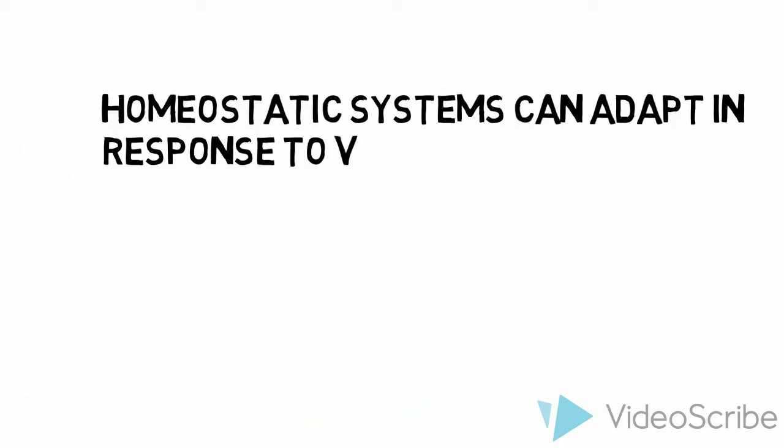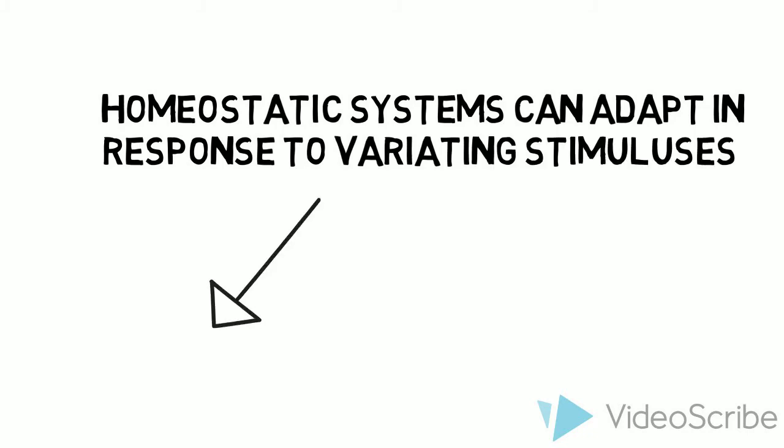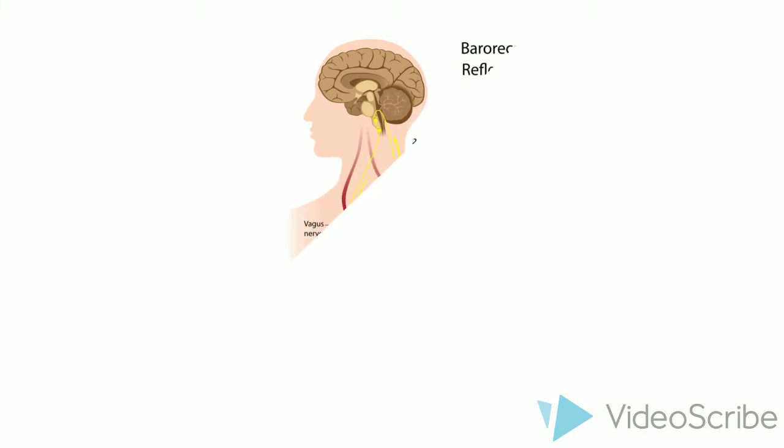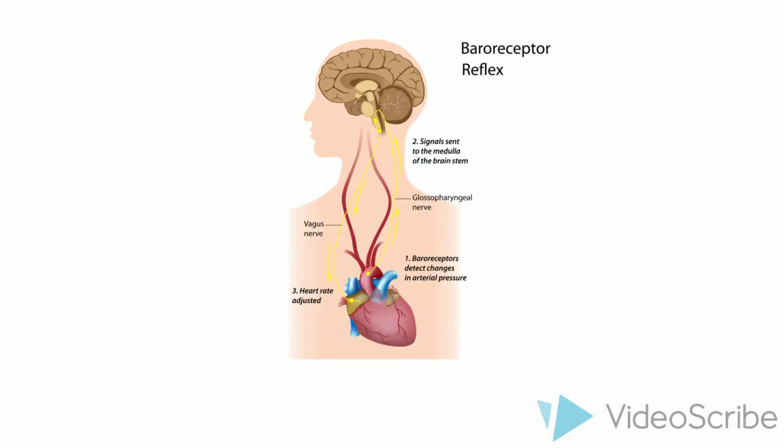Homeostatic systems can adapt in response to varying stimuli, regulating through either a negative feedback loop, one that opposes the stimulus, or a positive feedback loop, one that collaborates with the stimulus. A common feedback loop concerning blood pressure is one involving the medulla oblongata and baroreceptors. This is a negative feedback loop that aids in increasing or decreasing blood pressure with brain signalers in the nervous system, known as action potentials.